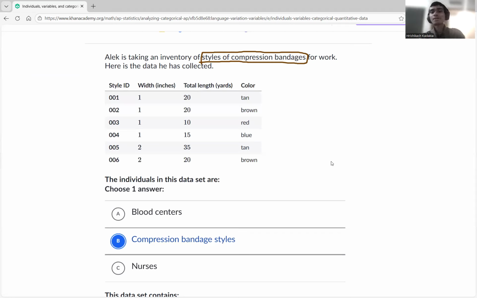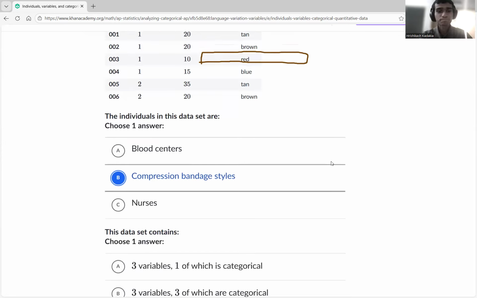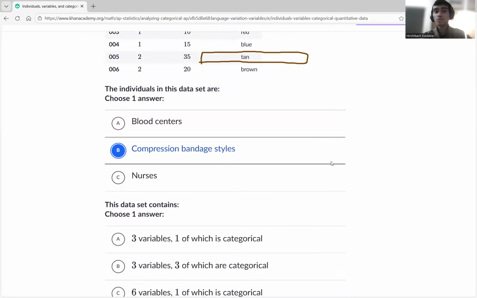Okay. So it's basically all these four things are pointing to the same thing. They're pointing to that same thing over there. Therefore, we can say it's going to be compression bandage styles as our individuals. Individuals, what are we doing everything for? What is the whole purpose? What is the sole purpose? What is the bigger picture we're doing all of this for? What is the main thing? Compression bandage styles. Yes, that is the individual.